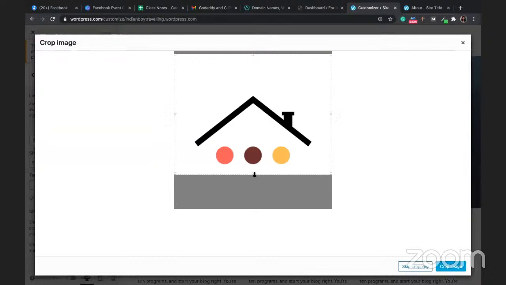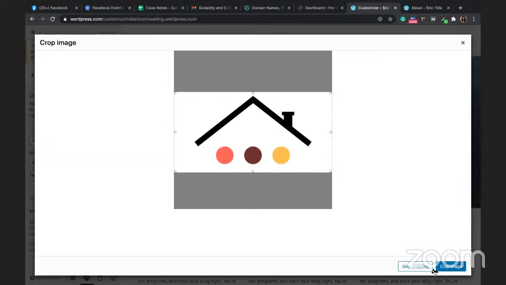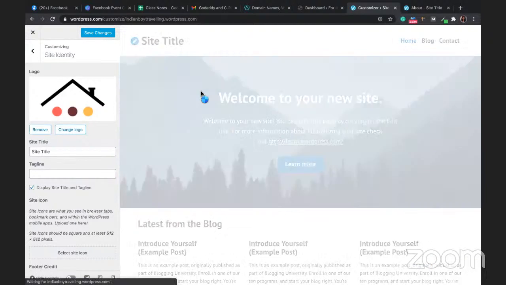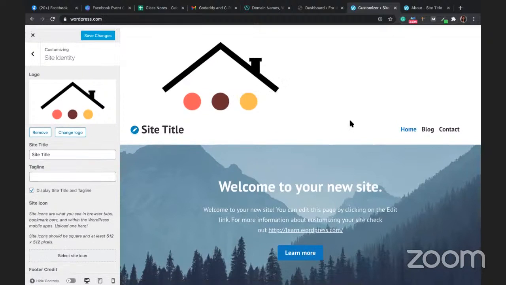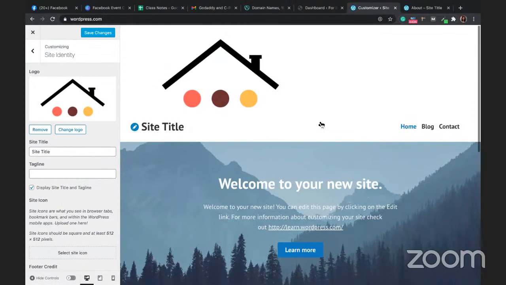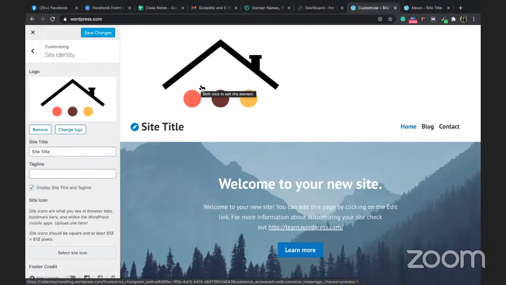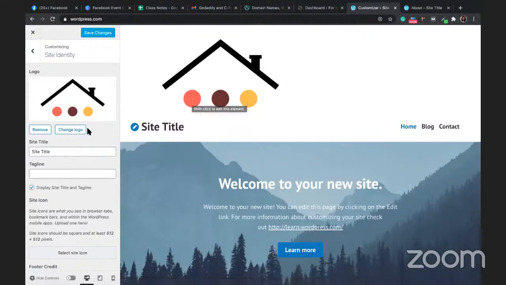You can adjust this if you want. You can crop the image. See, your logo is all there. So it's looking really, really big. If you want to reduce the size of it, then you can go to Canva or any resize online application and resize your logo. Okay, that way it will become small.